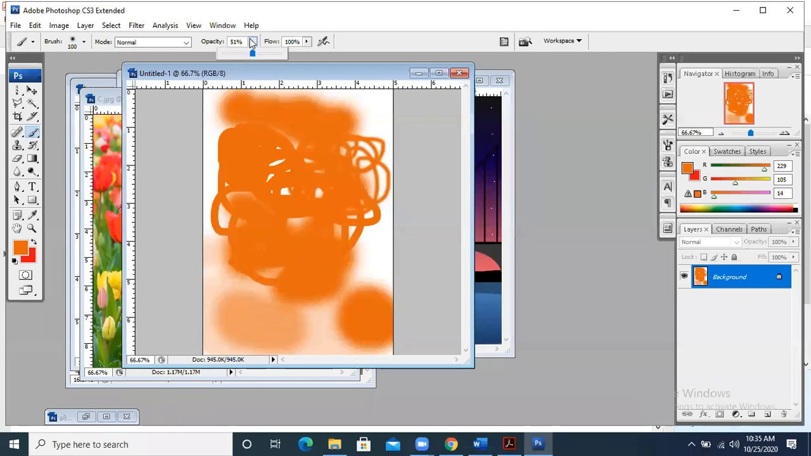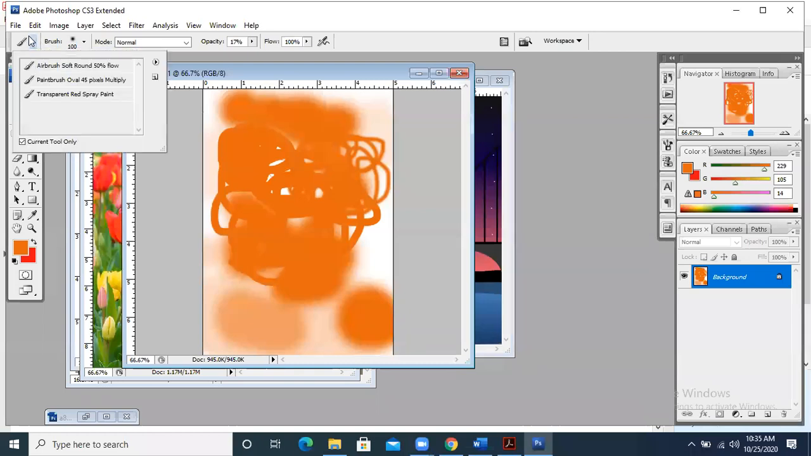If you increase the opacity, it will be darker. If you decrease the opacity, it will show you the background even. Okay. And then there is flow. Flow is basically how much you are drawing. The flow remains 100%, you don't need to change it.